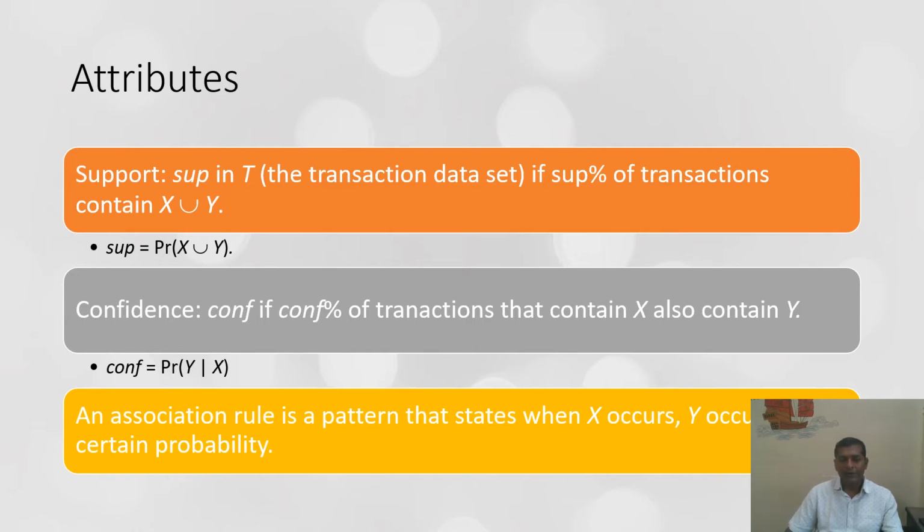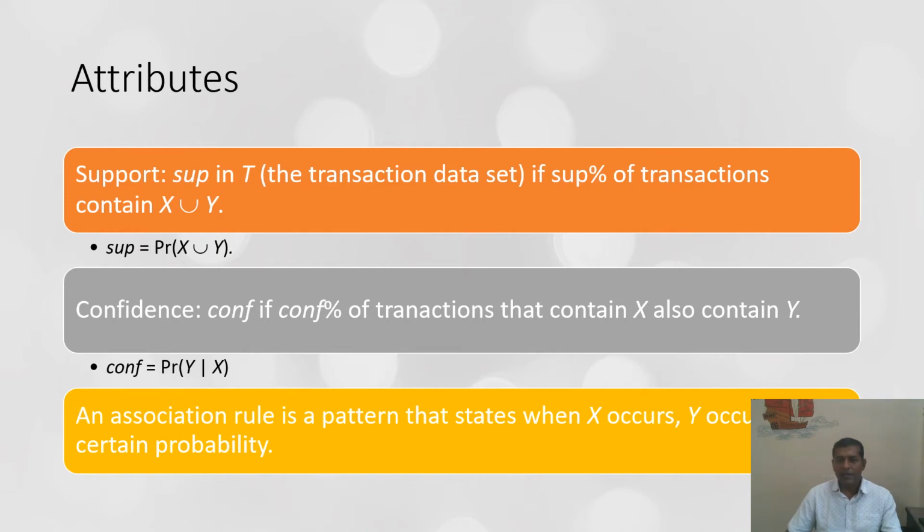The confidence is that a transaction that contains X also contains Y. So whenever item X is purchased, and with this item X, Y is also purchased, this is known as confidence. So it is the probability that whenever item X is purchased, item Y is also purchased.